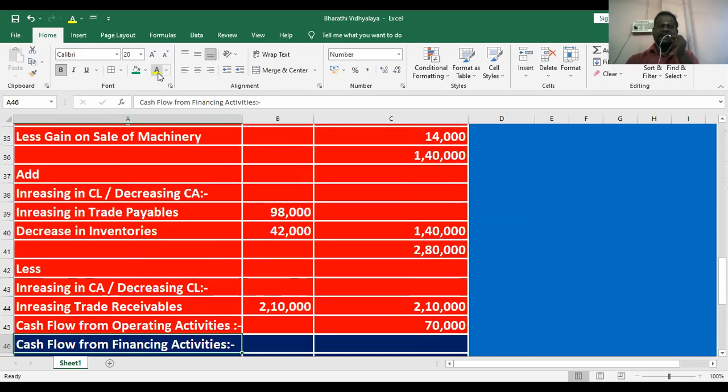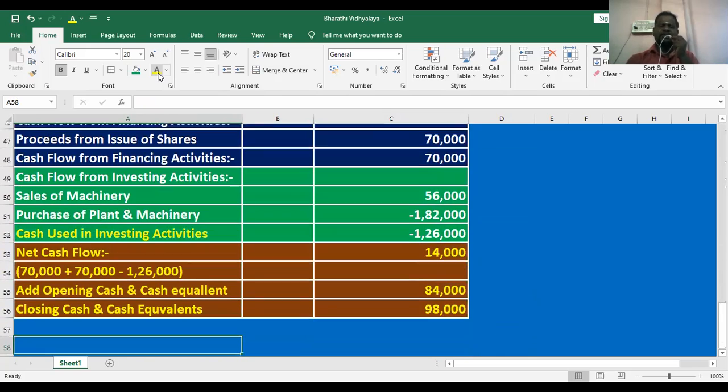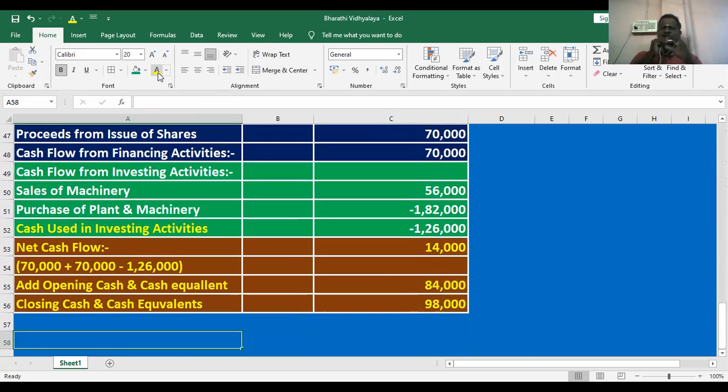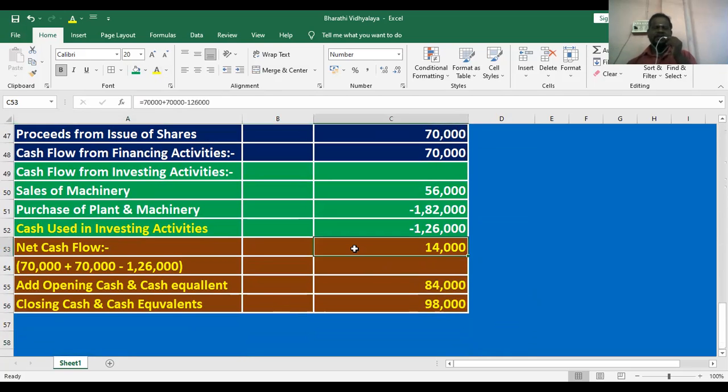Now prepare the net cash flow. What is the net cash flow? Cumulative cash flow: cash flow from operating, investing and financing. We consider the net amount. After that, we add the opening cash and cash equivalent. The final result will be equal to closing cash and cash equivalent.